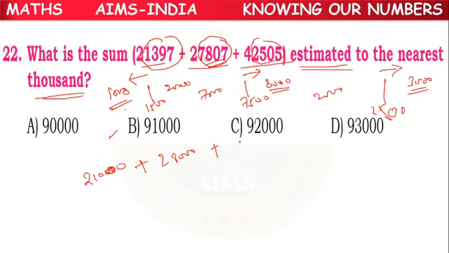So we can take 3,000 instead of 2,505. So it will become 43,000. 21,000, 28,000, 43,000. How much? 21 plus 28 is 49, plus 43 is 92,000. C option, 92,000 will be the correct answer.